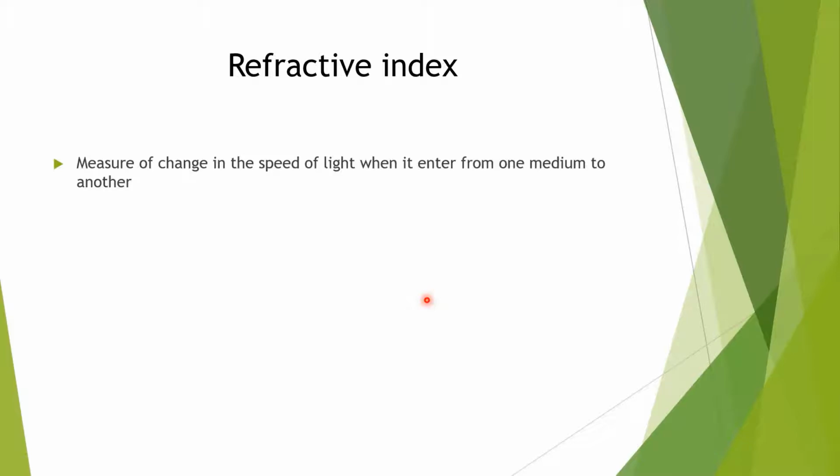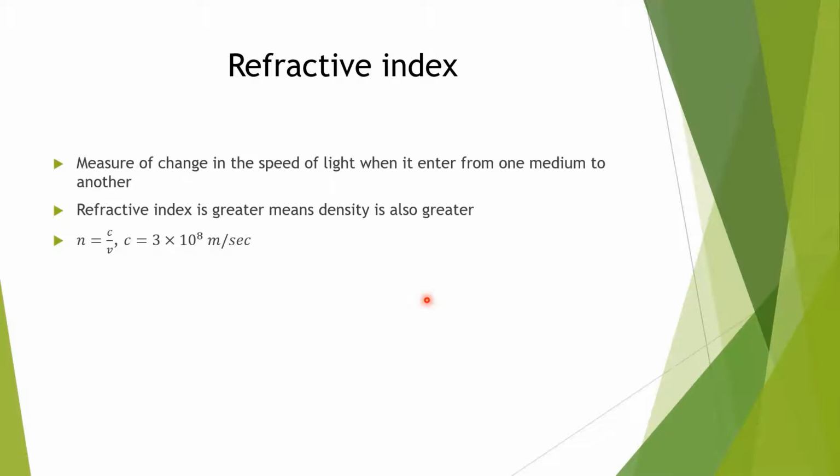It is denoted by n. Now, if the refractive index is greater, it means that medium is denser. Its density is also greater. n equals c upon v. n is the refractive index, c is the speed of light in air, and v is the speed of light in the given medium.